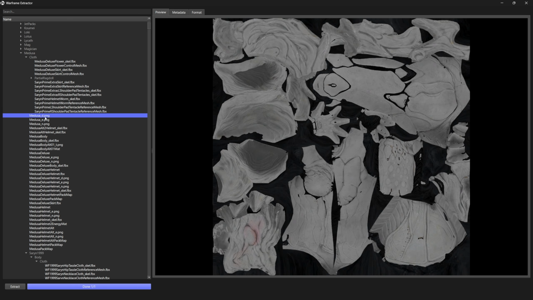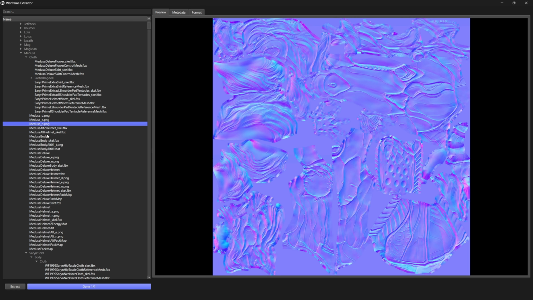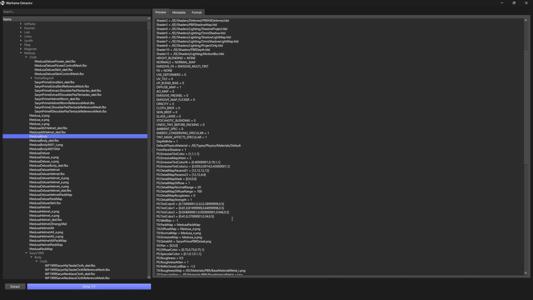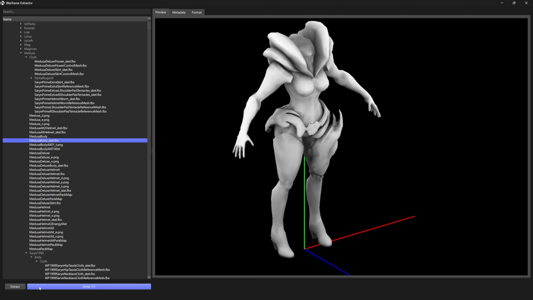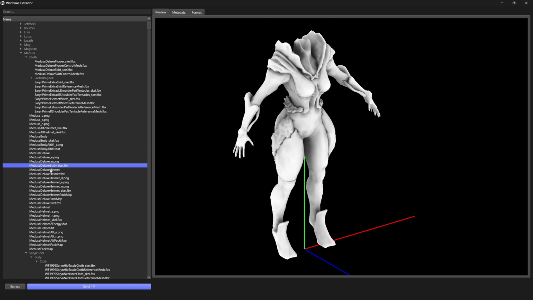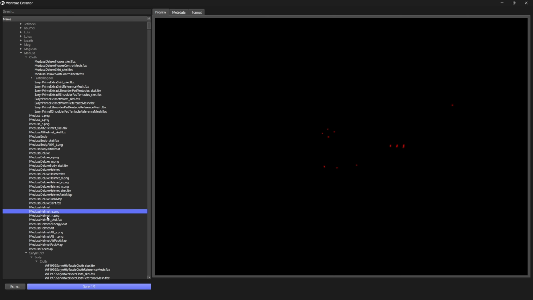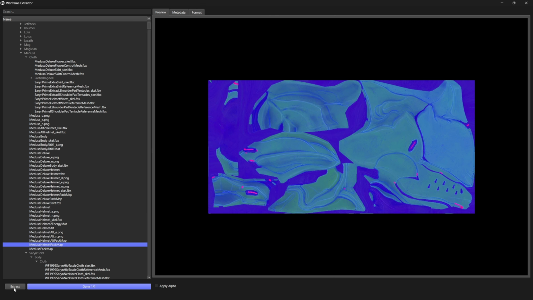Hit extract. And you'll have to set up all your extraction settings, but we're just going to get everything labeled Medusa. And the material is important. This is a lot that seems unimportant, but we're going to use this to replicate all her settings one-to-one. And I'm doing a dry run so I can make sure every single little thing that I might not think about gets covered. These are all deluxe. We don't need those. Here's her helmet. Helmet textures. And then her pack maps.